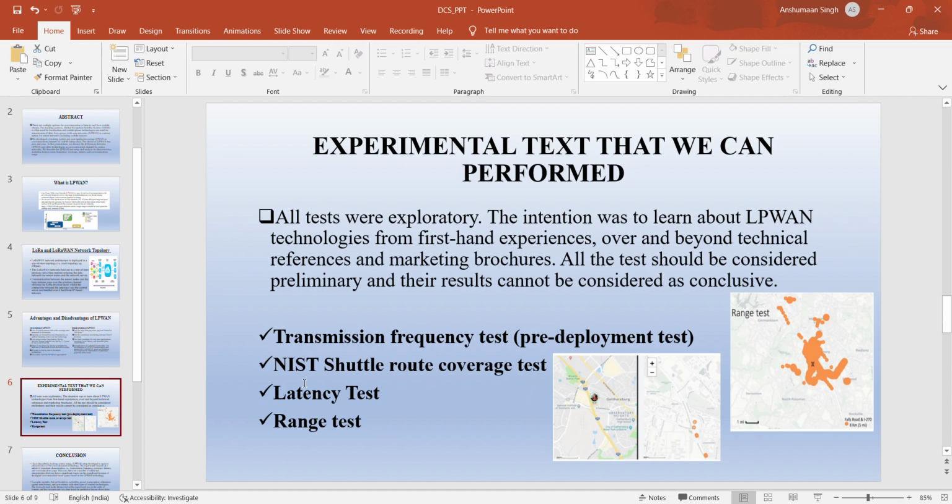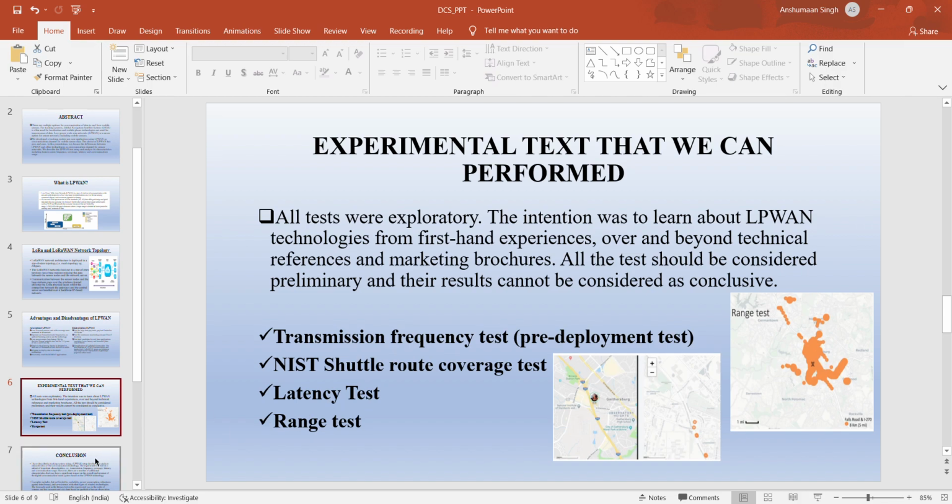These are some tests which we can perform: transmission frequency test, which is also known as pre-deployment test, NIST test, shuttle route coverage test, and latency test. You can see the picture of the latency test, and the range test is like that. We can also perform a range test. These are some pictures of the experiments that were performed, and the results.